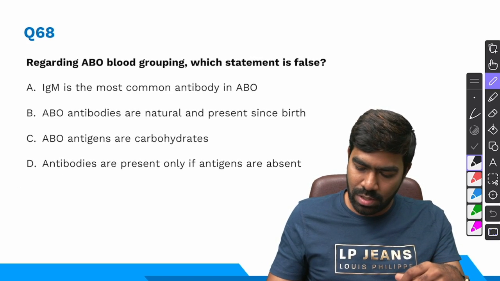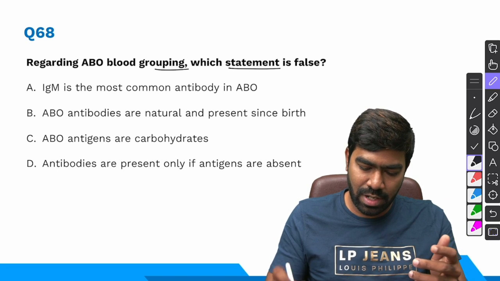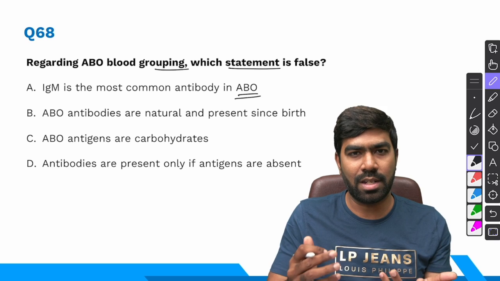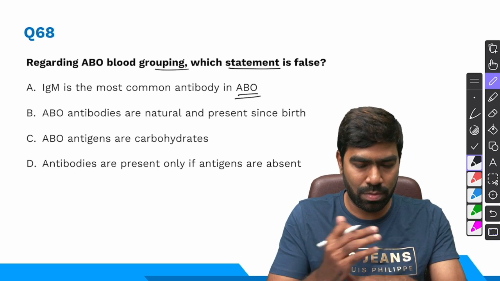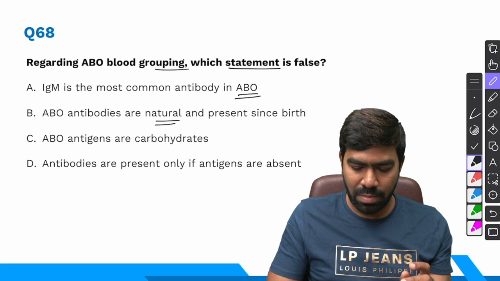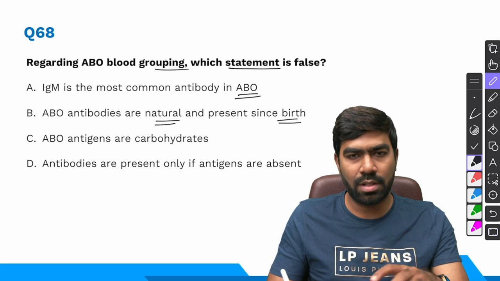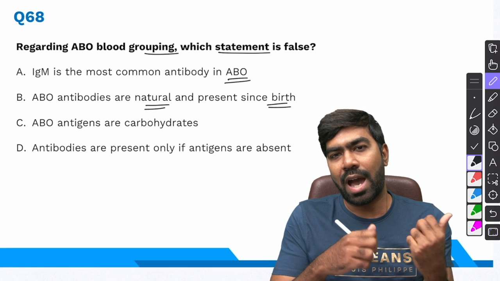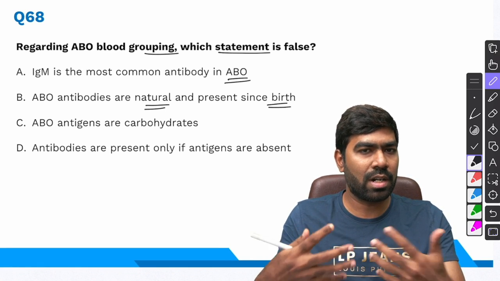Coming to 68th question, regarding ABO blood grouping, which statement is false? IgM is the most common antibody in ABO. That's correct. That's the reason these ABO antibodies cannot cross placenta. ABO antibodies are natural and present since birth. The term natural is correct, but present since birth is wrong because it is formed by a process called molecular mimicry, after getting exposed to the gut commensals.